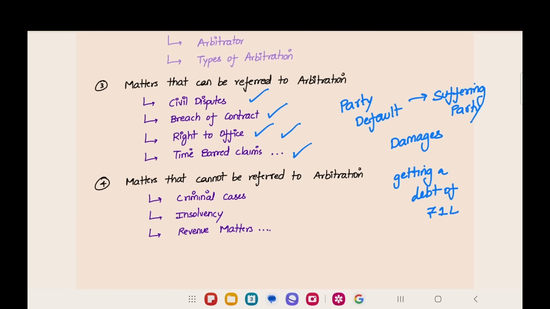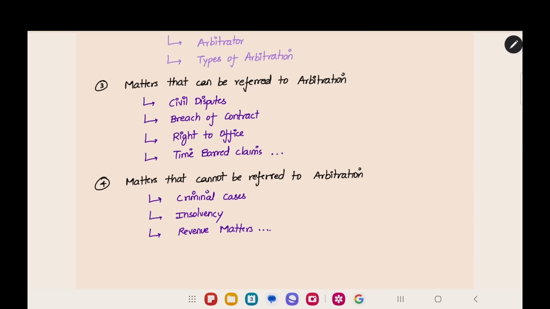For a claim, if you have to recover the amount, you have to go within a certain period of time. If you go beyond the certain period of time, you will not have any right to claim the amount. In such cases, you have to go to arbitration. It will be easy for you to negotiate and prepare a settlement between the lender and the borrower. These are the disputes that can be referred to arbitration.